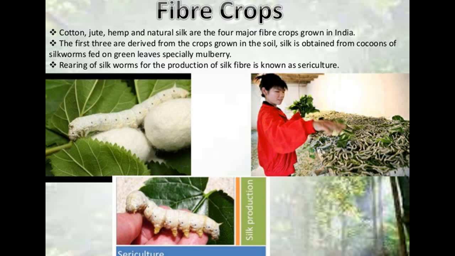Then we have fiber crops. Cotton, jute, hemp and natural silk are the four major fiber crops grown in India. The first three are derived from crops grown in the soil, but silk is obtained from the cocoons of silkworms fed on green leaves, especially mulberry. You can see in these images how silk is obtained from silkworms on mulberry leaves.